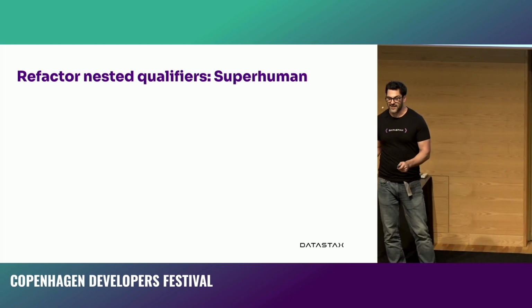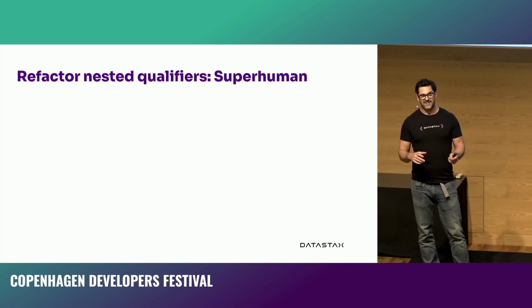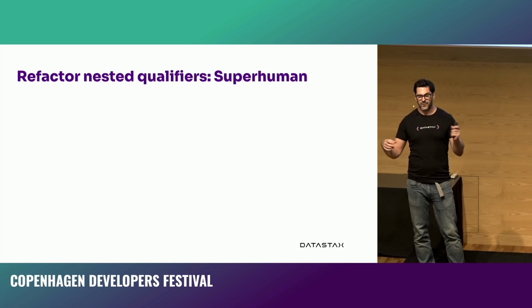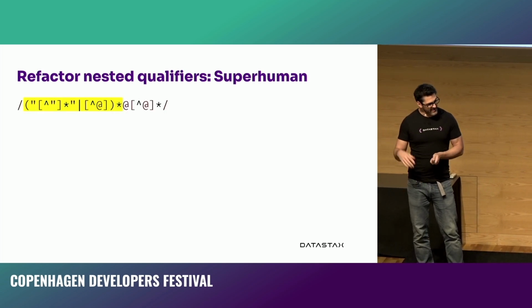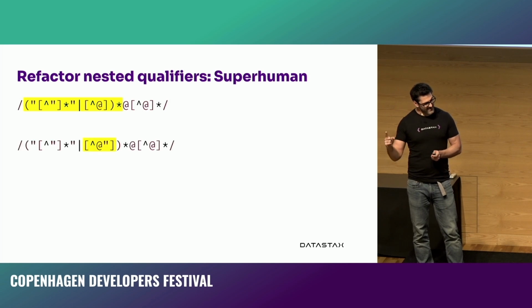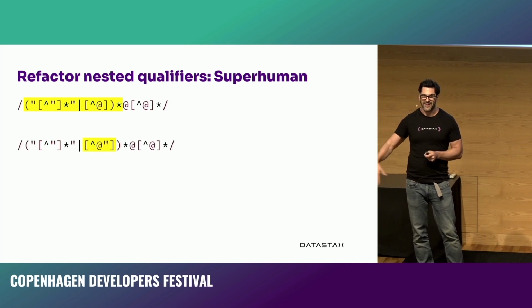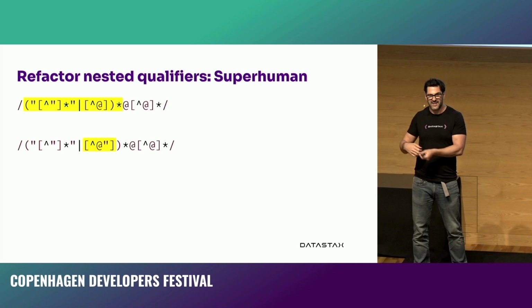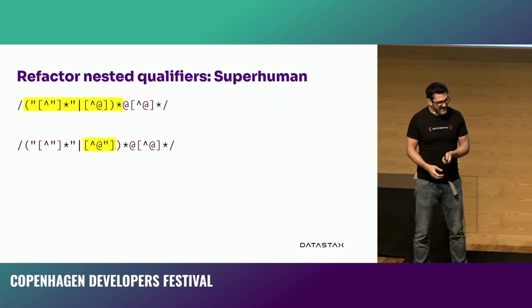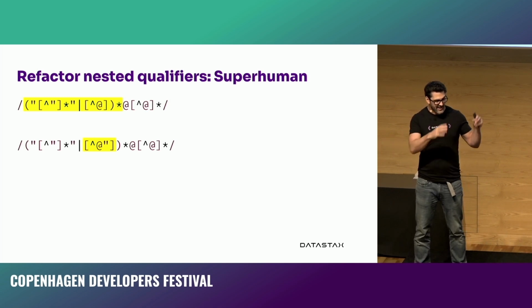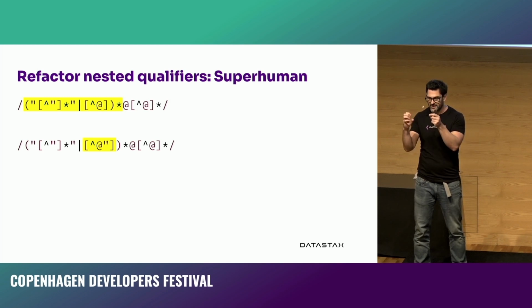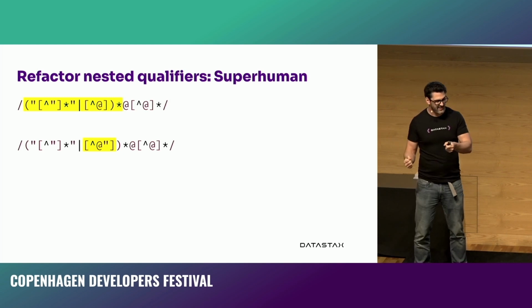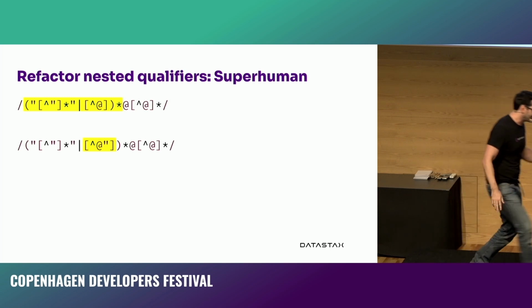In the Superhuman case, where they accidentally overlapped quotation marks because not an @ symbol is also a quotation mark, you can fix it by adding the quotation mark into the side of things where we're saying not quotation mark. So the fix is to go, OK, we can have quotes around anything that's not a quote, or we can have anything that's not an @ symbol or a quote, and that fixes it. In fact, we can go see that in the timer.